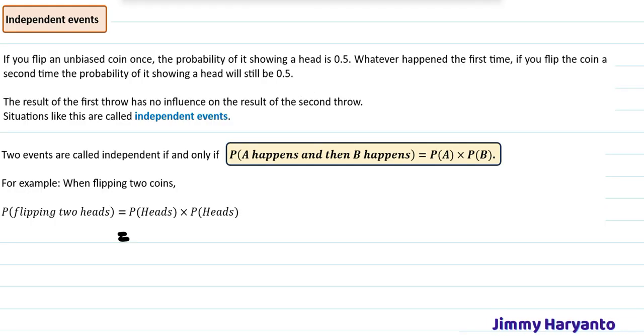And when you combine them, if you want to find head and head, you have to multiply the probability of one head, the first head, and the second head. Just multiply it like this. So you'll have 1/4 as the probability of flipping two heads.